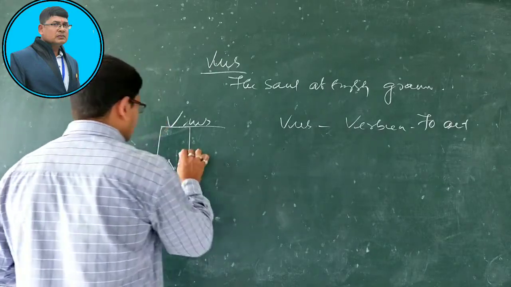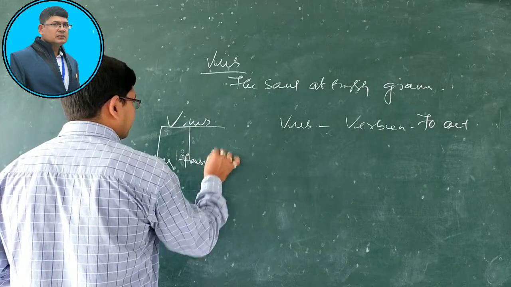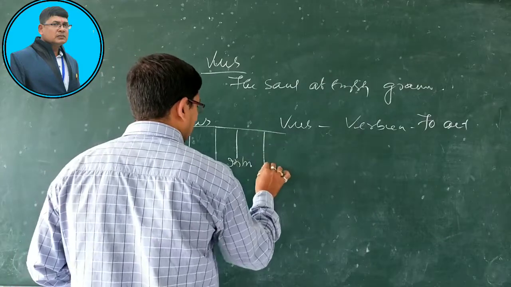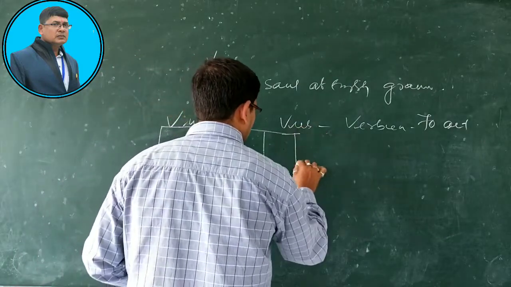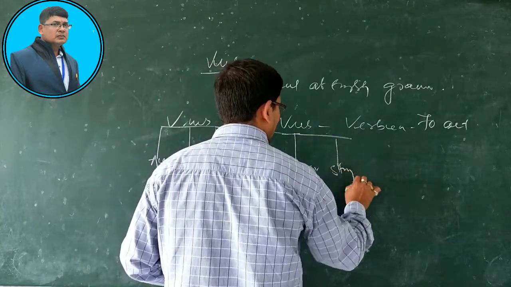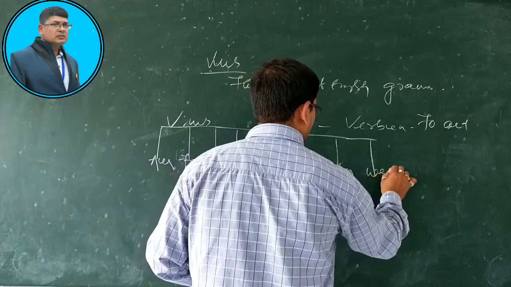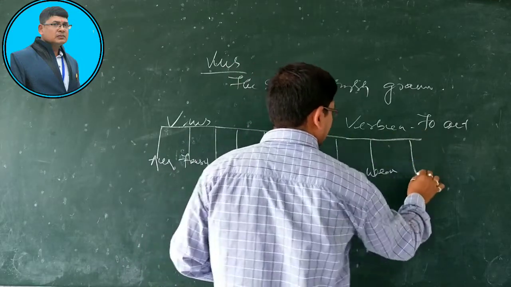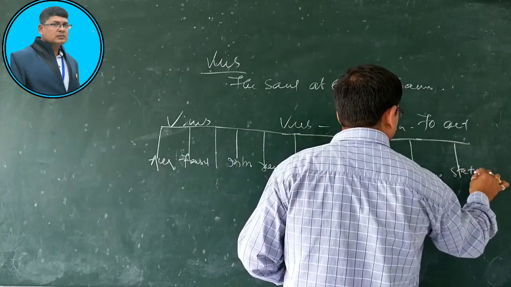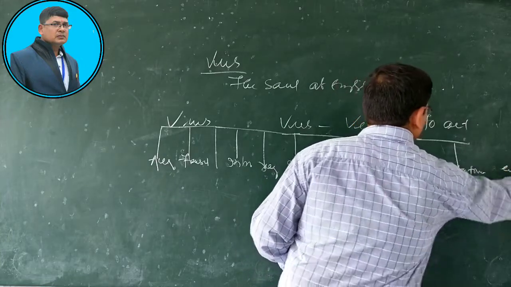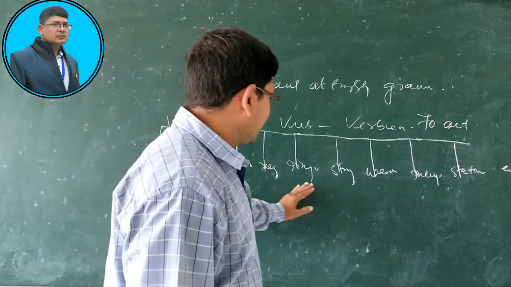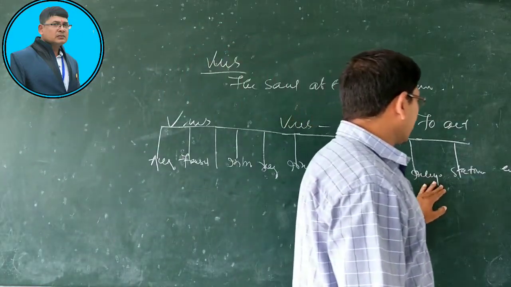Then transitive verb, intransitive verb, regular verb, irregular verb, strong verb, weak verb, incomplete verb, stative verb, etc. I have no space to write, that's why I stop.